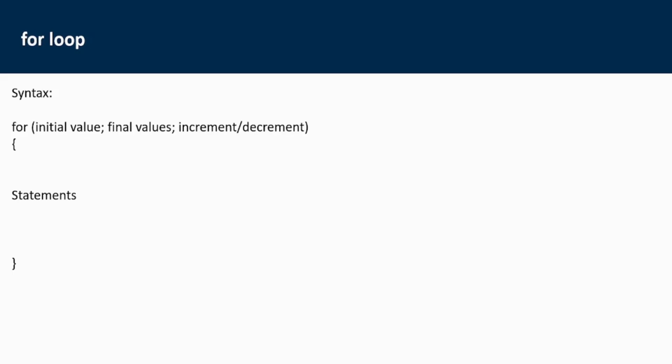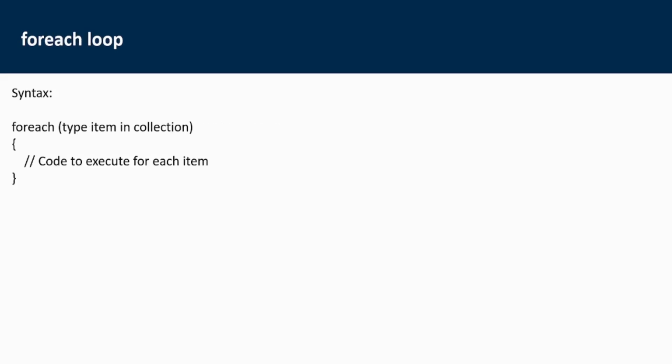When we talk about the for loop, it takes the initial value, then with a semicolon the final value, then with a semicolon the increment or decrement. These are the types of loops. And the last one is foreach. Foreach takes a type and item. This type of loop is not used when we need a counter, or an even number series, or a natural number series, or questions like these.